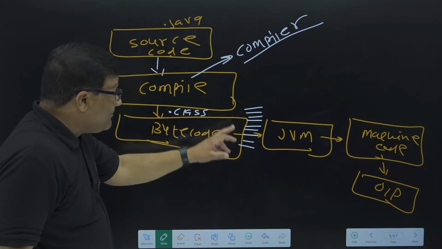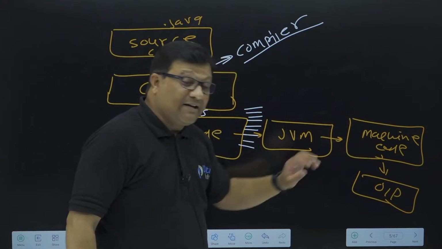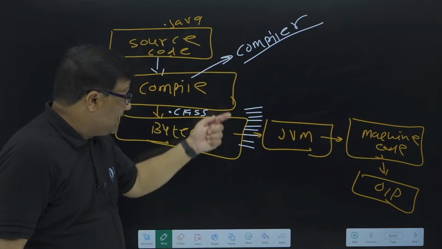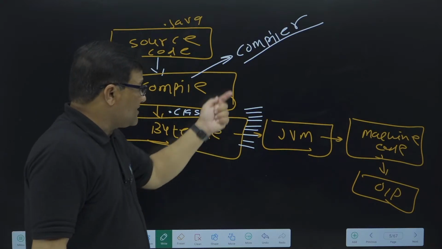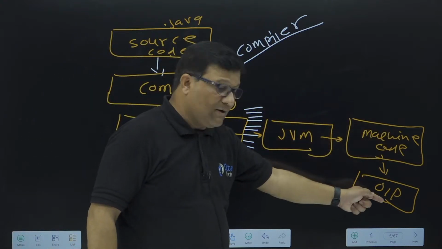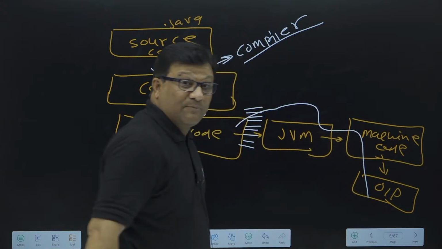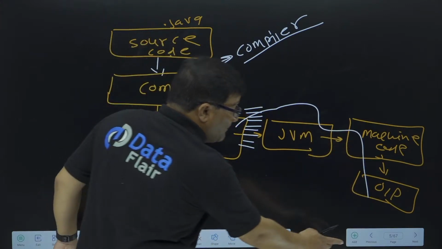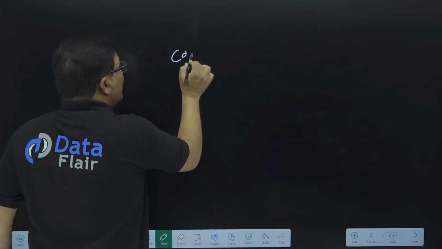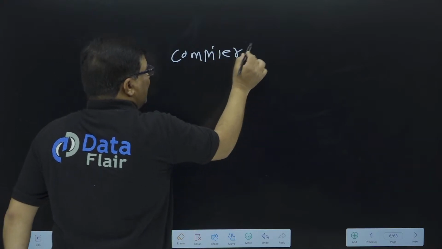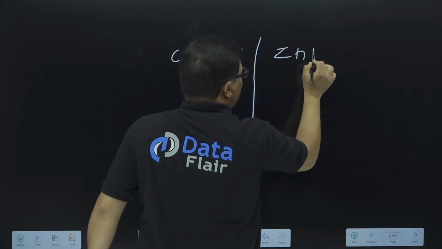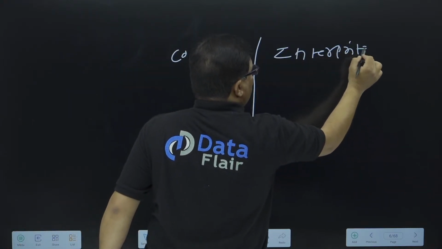So when the JVM converts this bytecode into machine code, it will check line by line. If the first line is okay, it converts into machine code and displays an output. If the second line is okay, it converts this to machine code and displays an output, right? So what is the major difference between compiler and interpreter? There are two types of translators, compiler and the second one is interpreter, right?